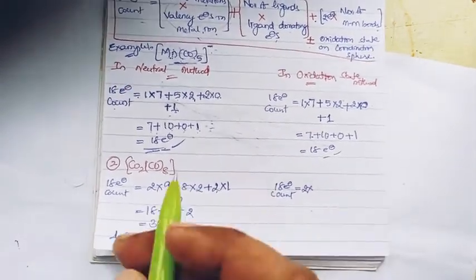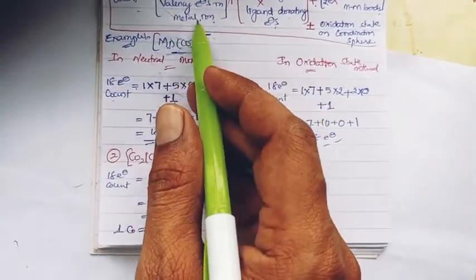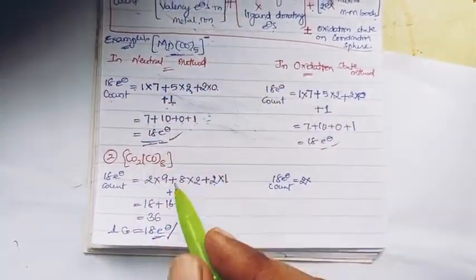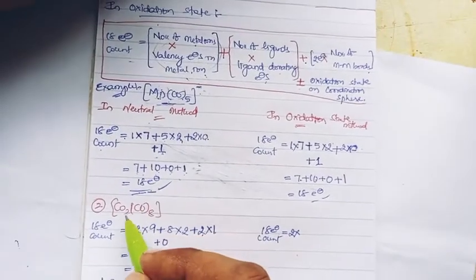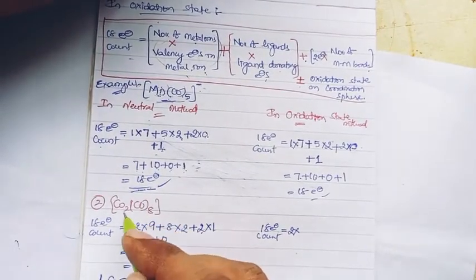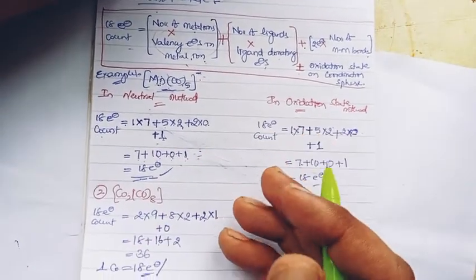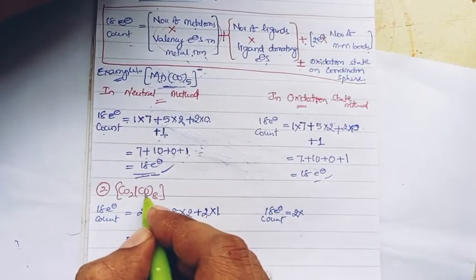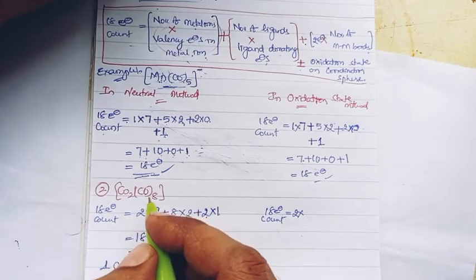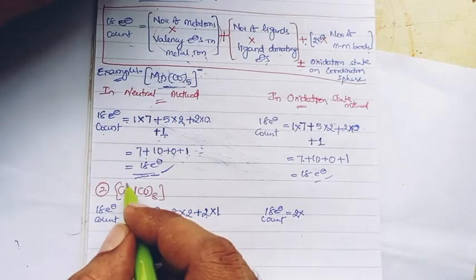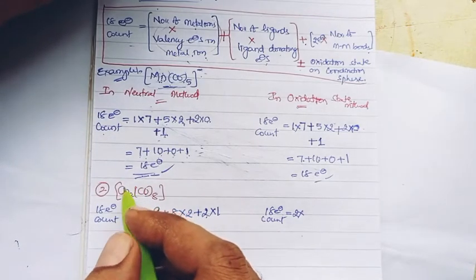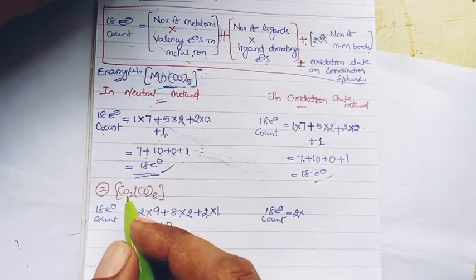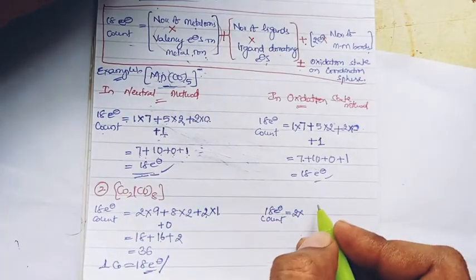So 2 into valency electrons of metal ion. Here we have to know again the oxidation state of metal ion, then only we can go with the valency electrons in metal ion, right? So again it depends upon the ligand state, ligand charge. Here the ligand is carbonyl and it is neutral. So it never polarizes the metal to have any charge. So the cobalt is in neutral, zero oxidation state.